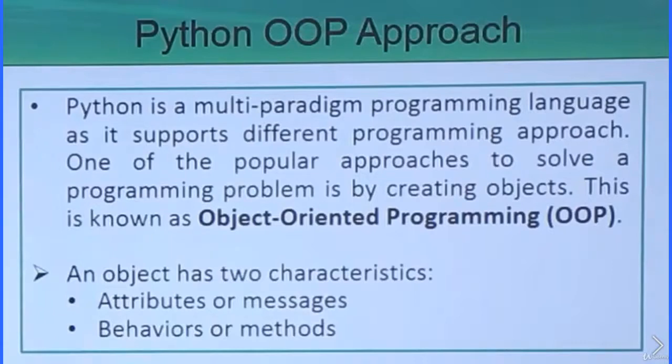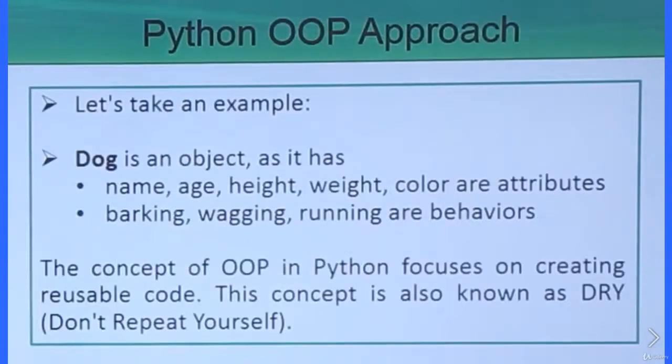So let's take one example. Dog is an object, and name, age, height, weight, and color are the attributes, and barking, wagging and running are the respective behaviors.